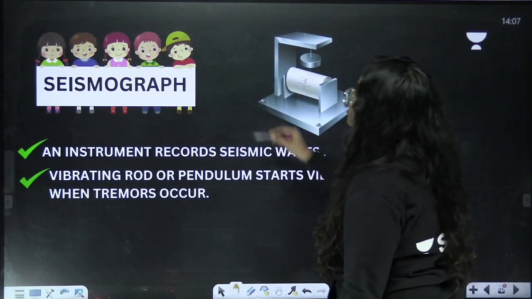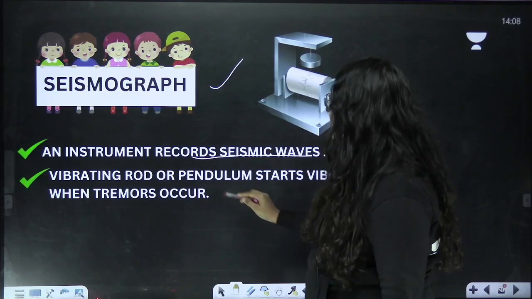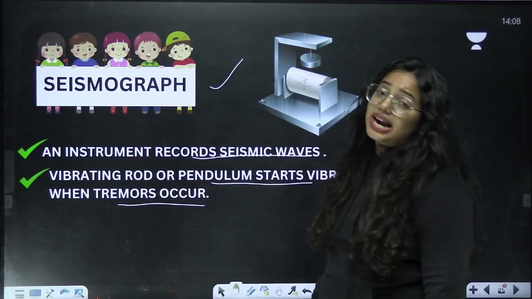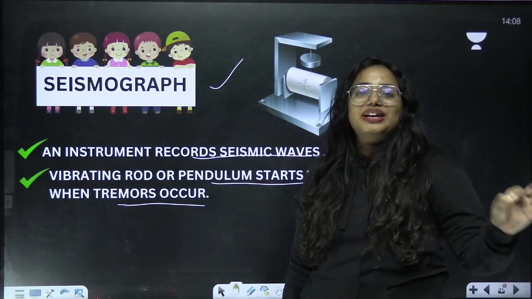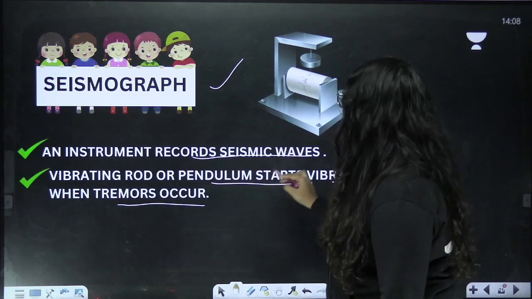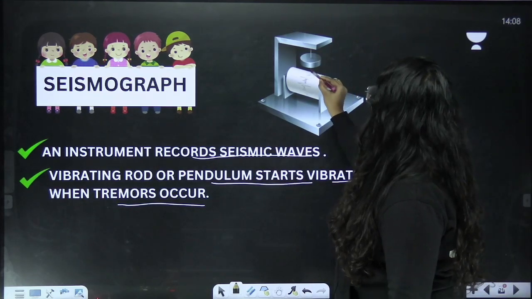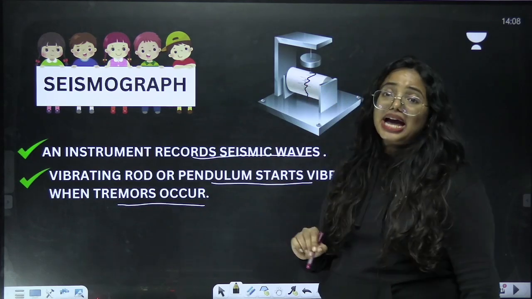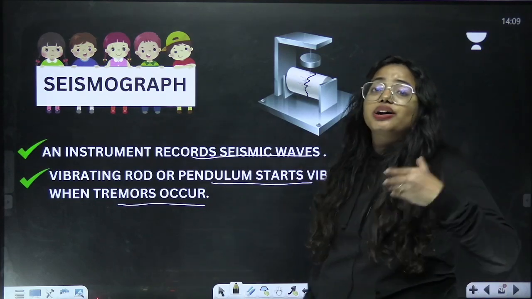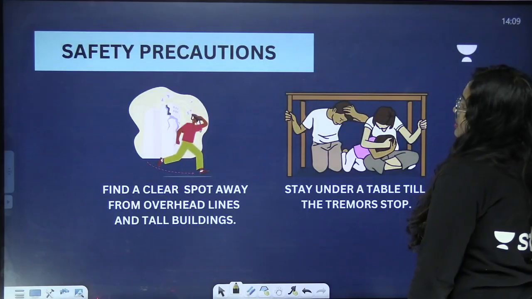And now we are going to talk about the seismograph. This is nothing but an instrument that records seismic waves. A vibrating rod or pendulum starts vibrating when tremors occur. Very, very important. Clear? So an instrument records seismic waves, and the vibrating rod or pendulum starts vibrating when tremors occur. You can see that a lot of vibrations can be recorded in this so that you can understand how powerful an earthquake is. Clear? I hope you're clear with all the points we discussed so far.